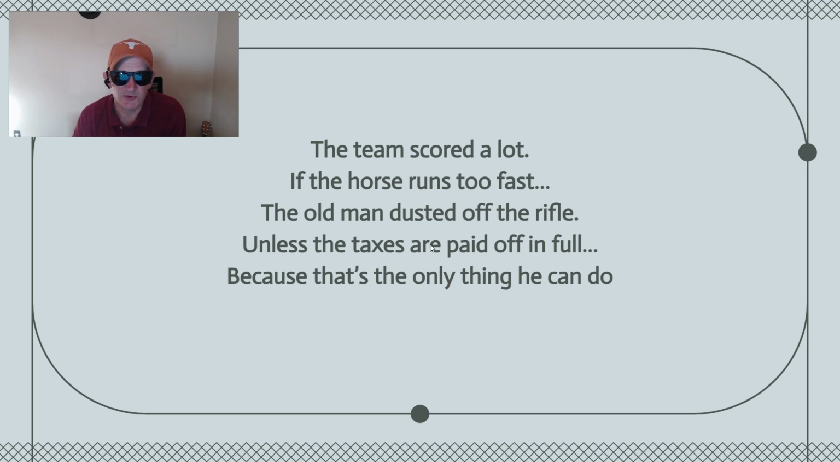You know which one is which because the ones that are dependent leave your mind kind of like in an open loop, as I call it. It's an open loop. Like your mind wants to close it. Like if you say, if the horse runs too fast, that's a dependent clause, because your mind's going, if what? If what? Unless the taxes are paid off in full. Unless what? Then what? Your mind's wanting more information. That's what makes it dependent.